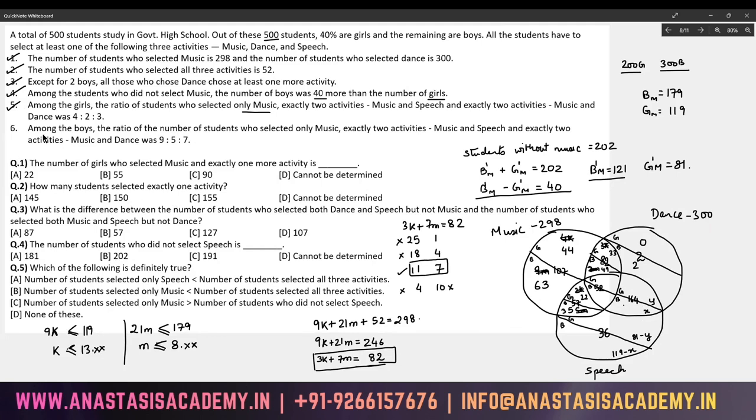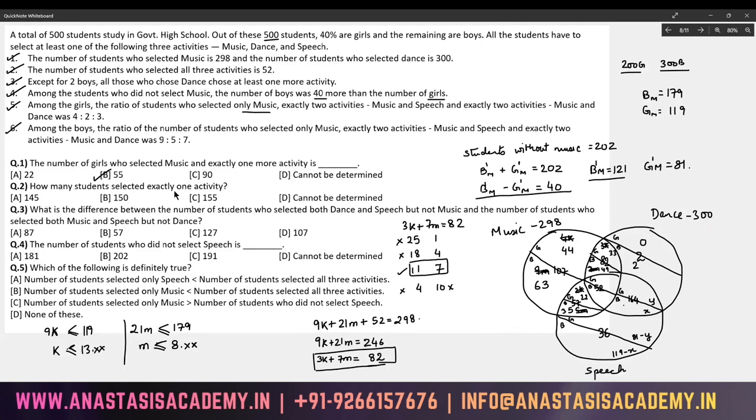We can get to the individual questions. All the points are taken care of. The number of girls who selected music and exactly one more activity is: I have 33 here, I have 22 here, so 55. There are 55 girls who have selected music and exactly one more activity.